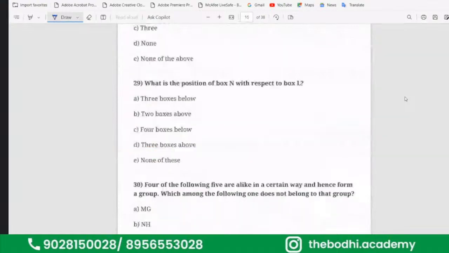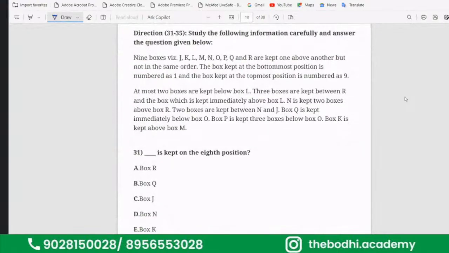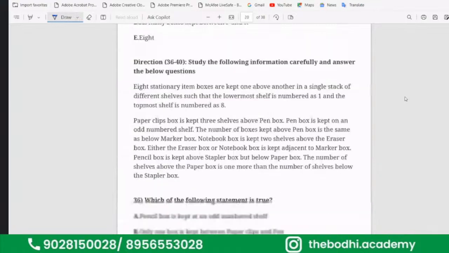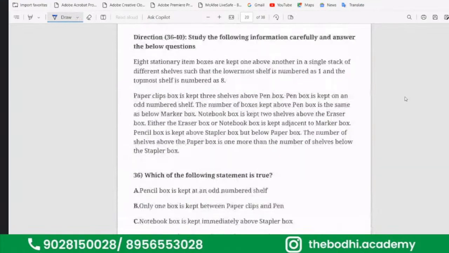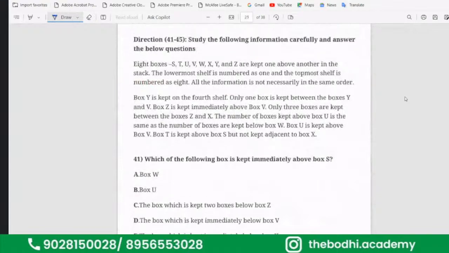Now take down the screenshot of few questions which you have to solve. Take the screenshot of this first one. Screenshot of this second one. Screenshot of this third one.